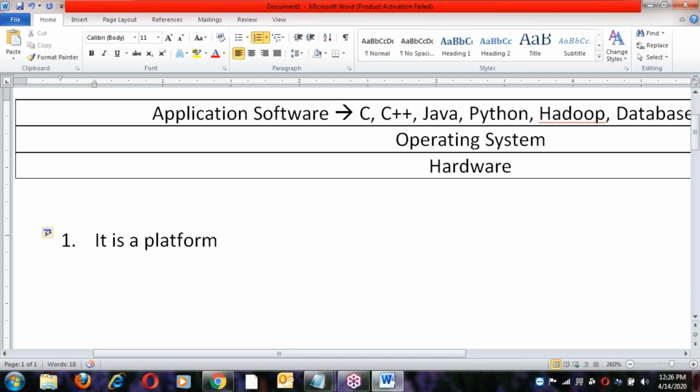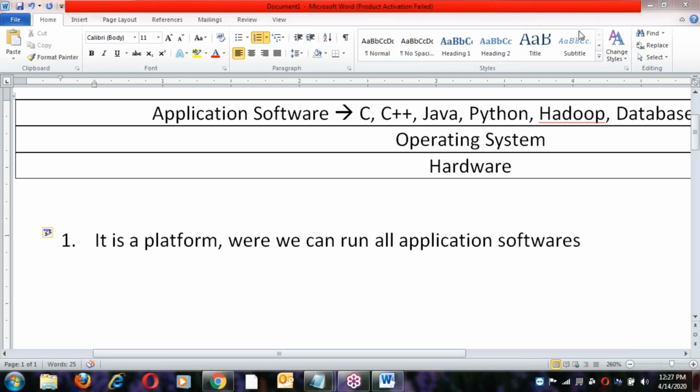It is a platform where we can run all the application software. A simple answer: OS is a platform where we can run all the application software, right? So it is acting like a platform.